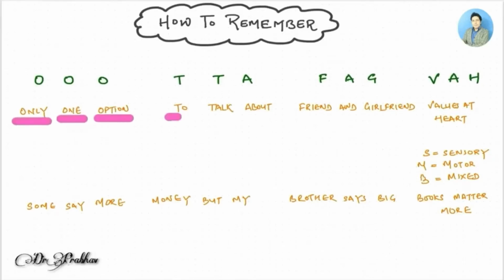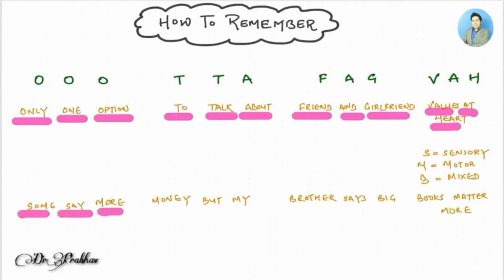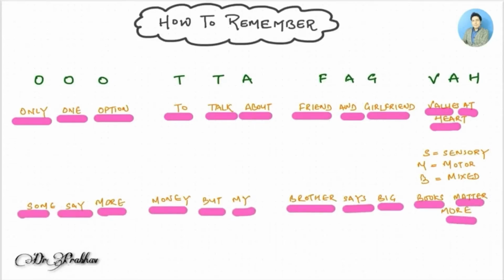So memorizing again, only one option to talk about friend and girlfriend, values at heart. The initial letters of this can be used to memorize the cranial nerves. And to remember the sensory, motor or mixed component, we can remember: some say more money, but my brother says big books matter more. I hope it is very easy to remember now.